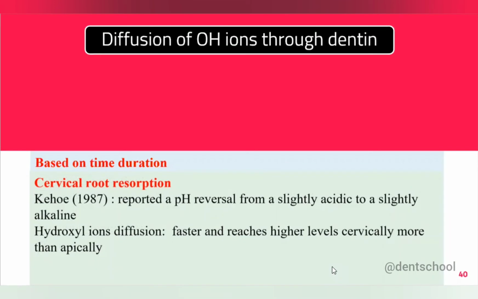This is the first factor, the time duration. And the second thing is the canal patency. If you use it in cases of cervical root resorption, even if you just compare the same canal but at different areas like cervical and apical, we know that dentinal tubule diameter decreases as we go to the apical area. So cervical dentine has the largest dentinal tubule diameter, and the apical area has the smallest dentinal tubules.